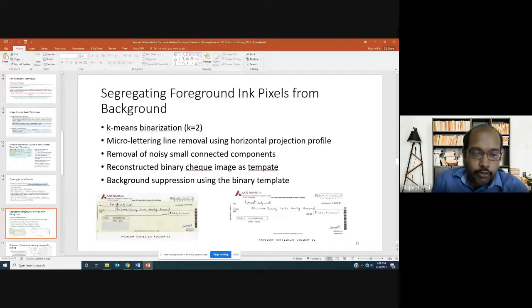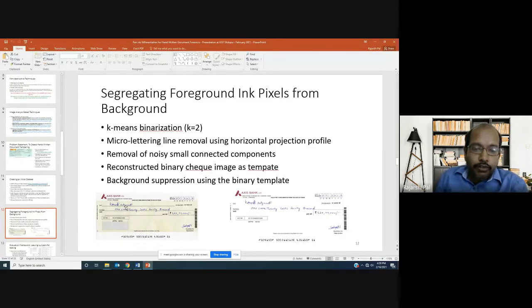So basically we would like to crop those portions from the image. When we crop, these micro lettering lines, which are very adjacent to the written words, will also come. We wanted to remove them so that those printed inks do not come in when we derive the features. So the micro lettering line was removed using the horizontal projection profile of the binary check image. Then removal of noisy small connected components. There are small noisy connected components there, and by using some connected component based filtering, we did that.